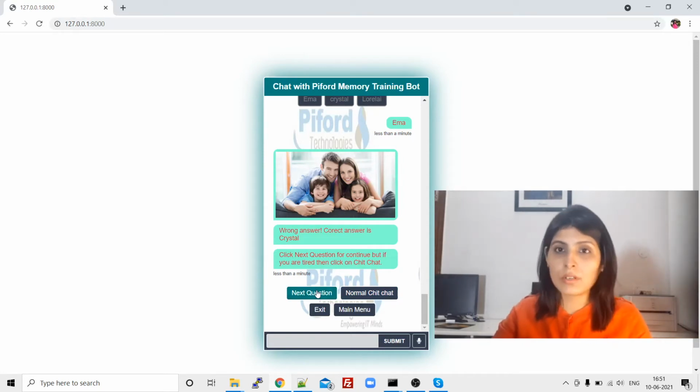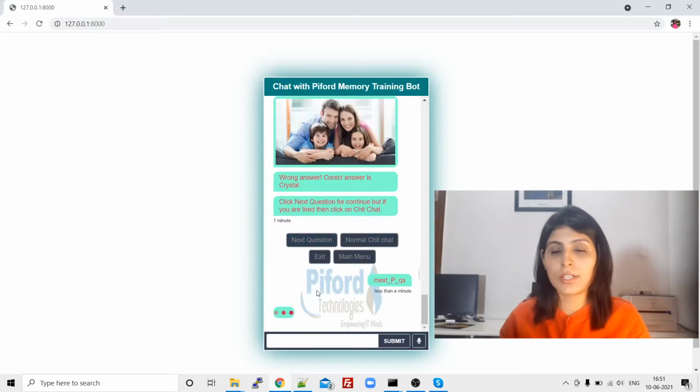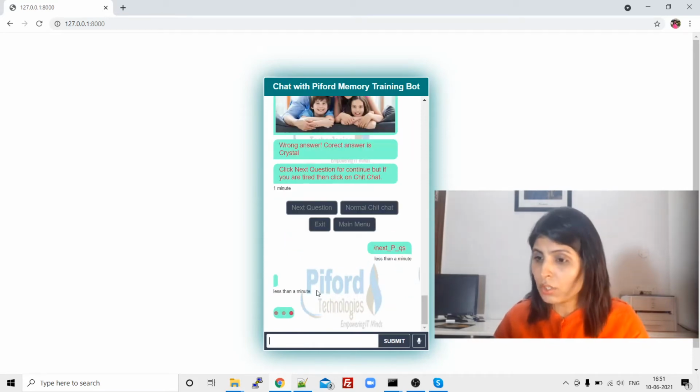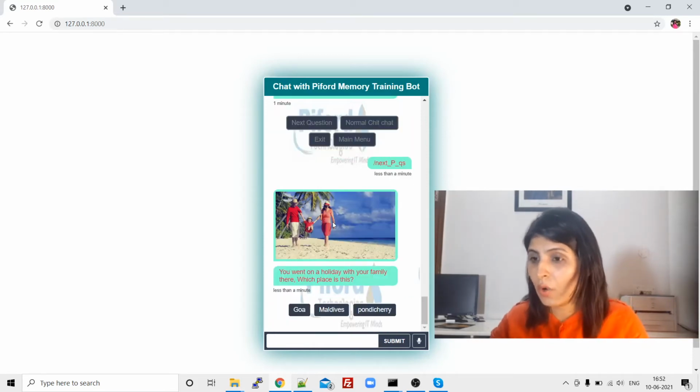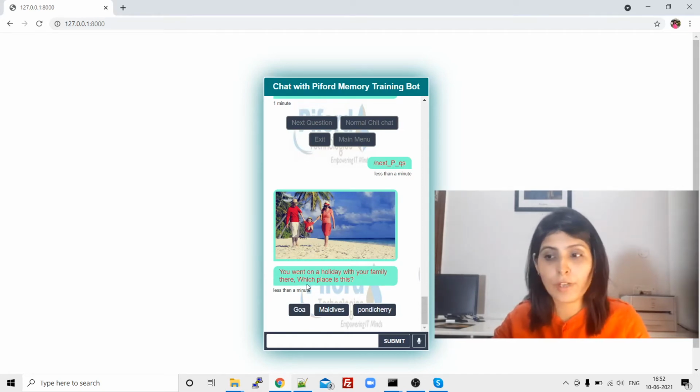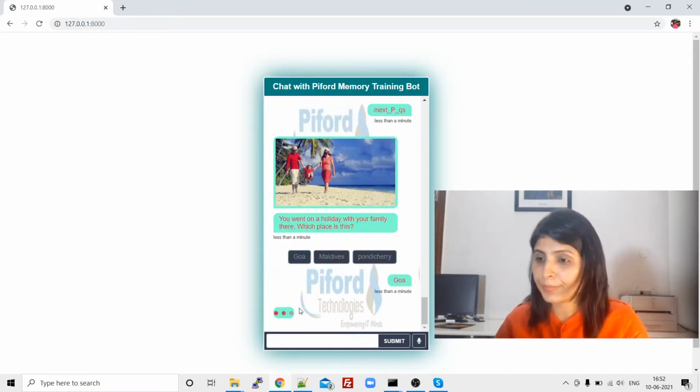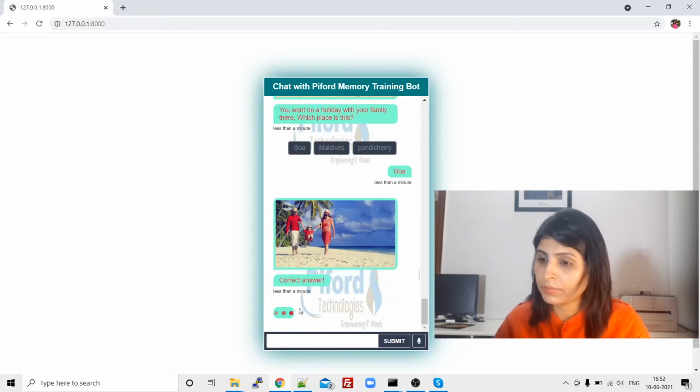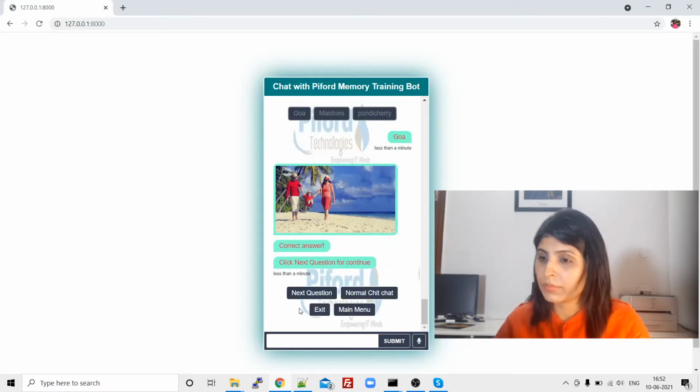Let's say the person is ready for training, so let's click on the next question. So now the person will get the next question. Now we are showing this picture, a family picture, to the patient, and we are asking, you went on a holiday with your family, which place is this? So let's say the person said Goa. So yeah, this is a correct answer, right? So again, if the person wants to train the memory, then they can click on next question.